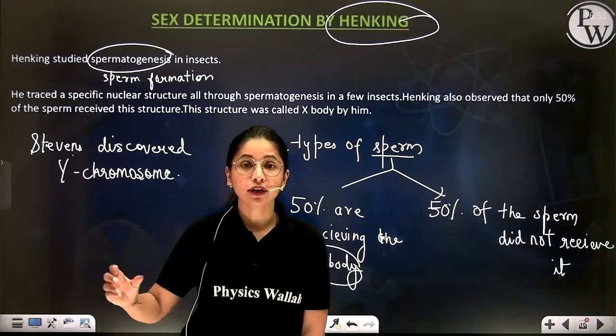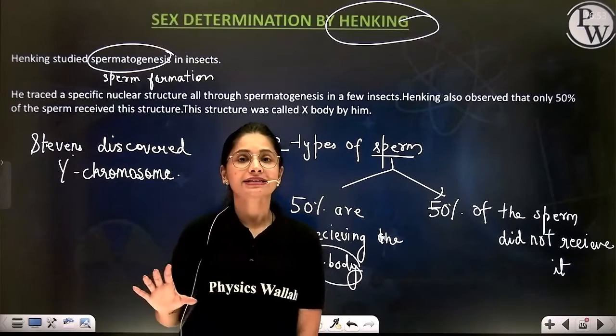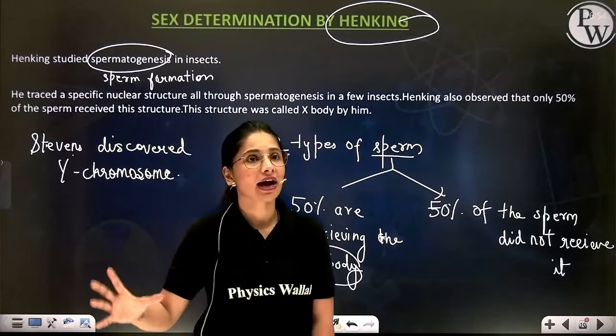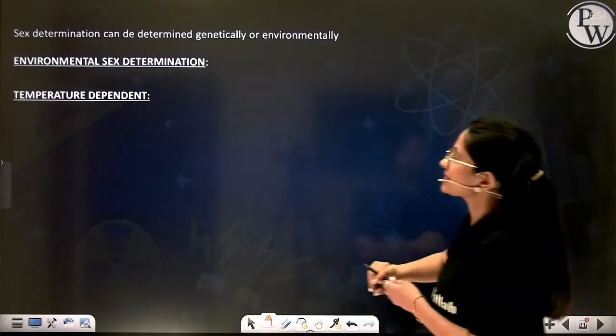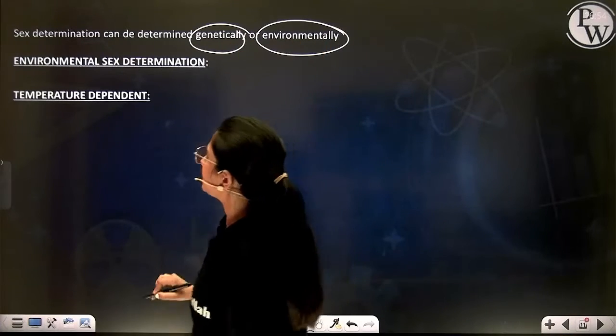Correct? For example, in turtles and crocodiles, sex determination is temperature based, it is environmental. Right? Yes or no? So sex determination can be made genetically or environmentally.